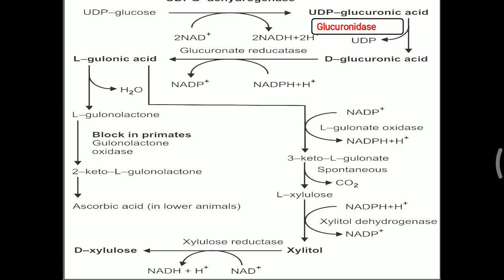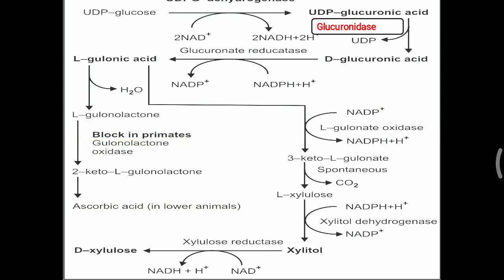Now further importance of this carbohydrate metabolism is another important pathway, UDP glucose into UDP glucuronic acid and D-glucuronic acid formation. This glucuronic acid is many times used for the conjugation of bilirubin. So that is part of the importance of glucuronidation. Further importance of this pathway is formation of ascorbic acid. Now the importance is that ascorbic acid is not synthesized inside our body, nor in lower primates.